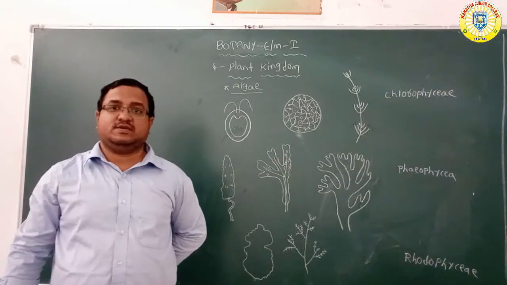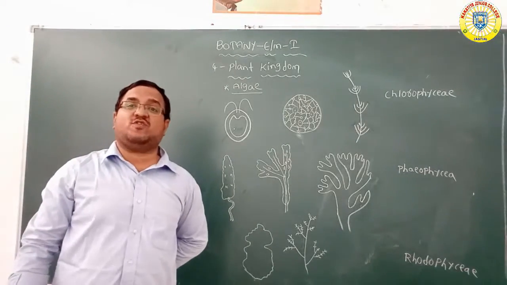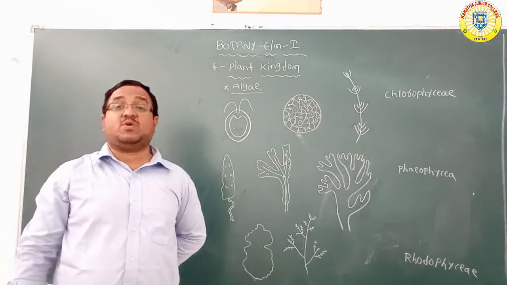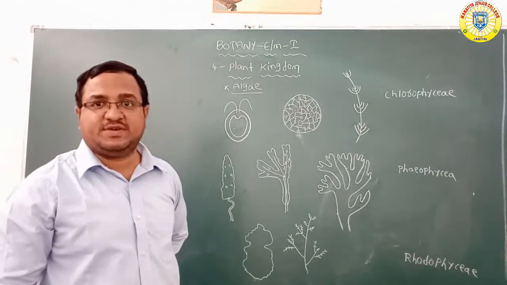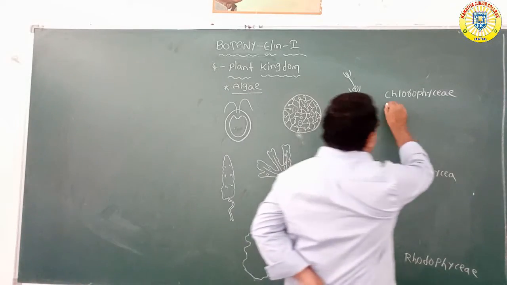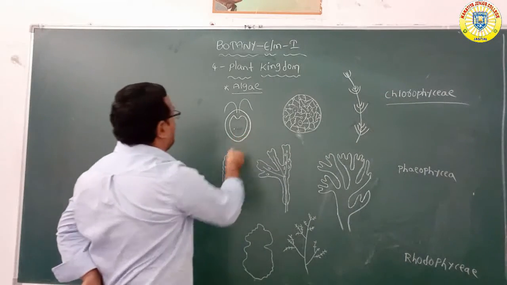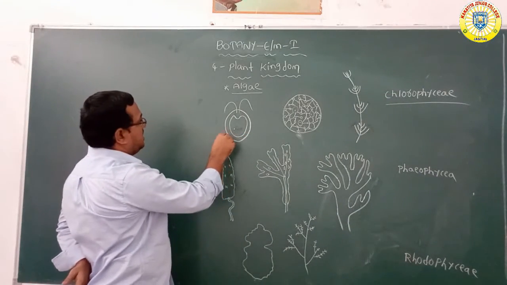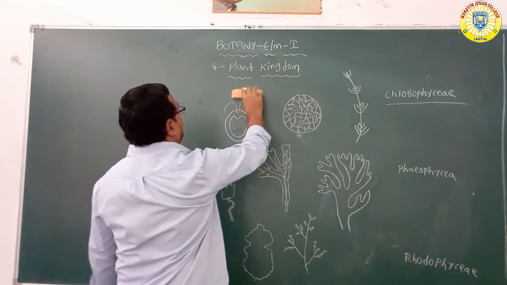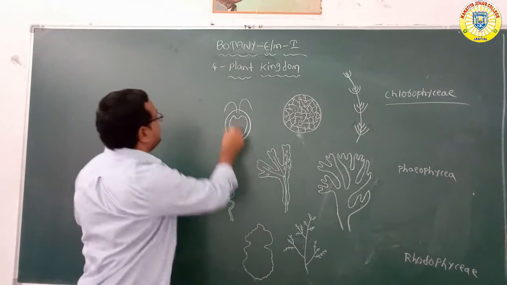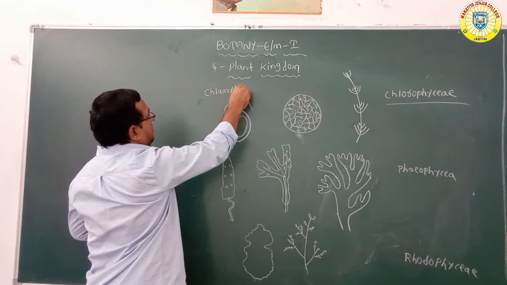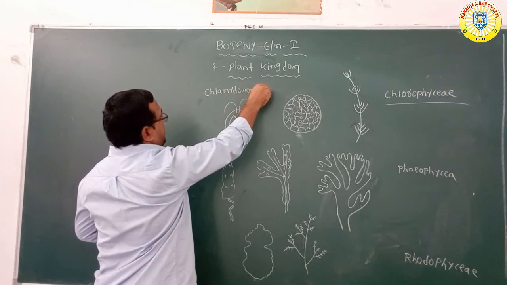So chlorophyceae. What are the examples of chlorophyceae? This is the chlamydomonas plant. This is the first one in chlorophyceae.